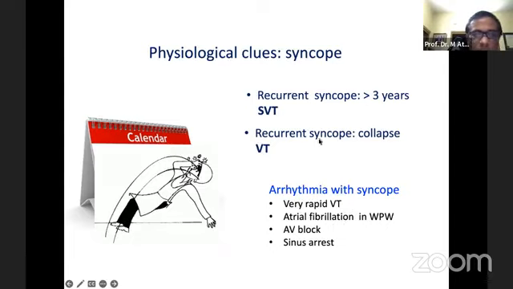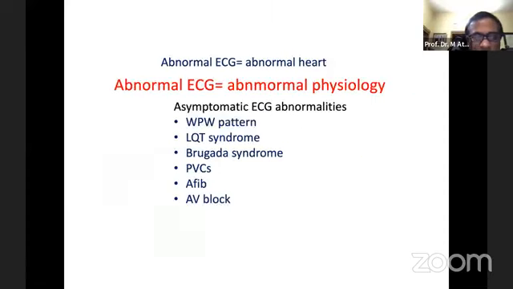And again, when there is a long-standing recurrent syncope without collapse lasting for more than 3 years, that indicates presence of the SVT. But when there is a syncope, every time there is collapse, this can be the VT. So this correlation of the physiological findings as well as some ECG evidence can give the clinical diagnosis in addition to the ECG diagnosis.